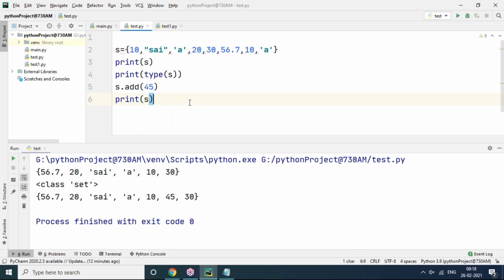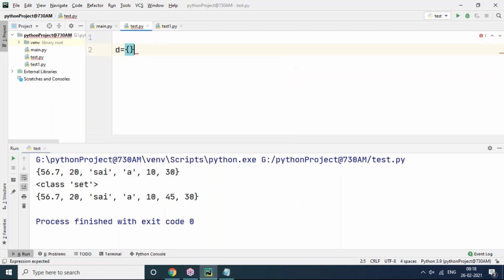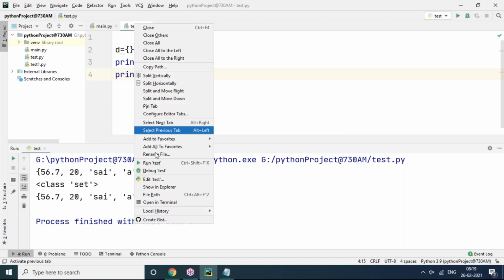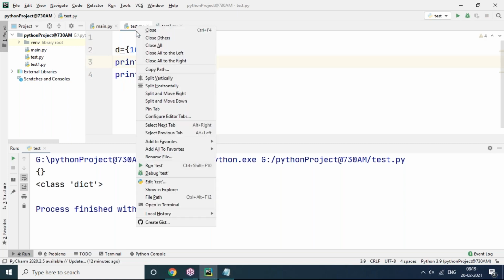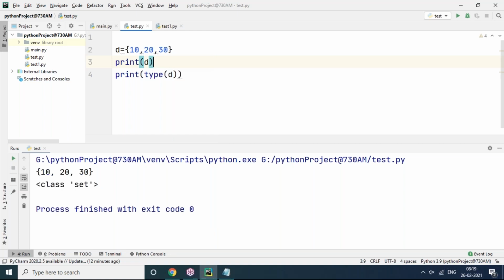Let's show you a dictionary here. I'm saying D equals empty curly brackets. What does it lead to? An empty dictionary. Check the type of D. If I give values like 10, 20, 30, is this a dictionary? No, it is a set, because direct elements are there. A dictionary has one item as a key and value pair. So key is 1 and value is Sai. Key is 2, value is Durga. Key is 3, value is Mohan. I'm maintaining unique keys only.